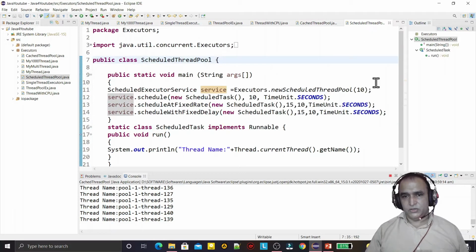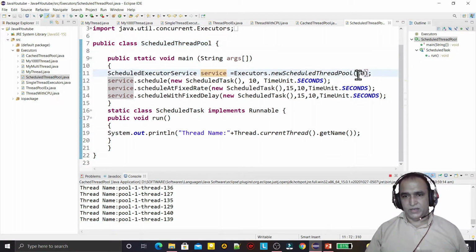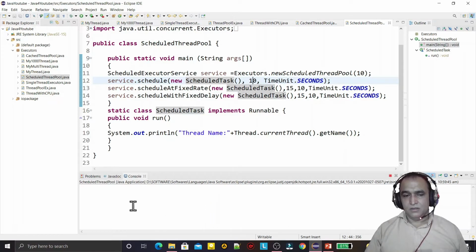Now the last one is the scheduled thread pool. Here we are providing how many threads we have to create and at what time we have to execute the thread, meaning after 10 seconds we have to execute the first thread. You see, it will wait for 10 seconds, then the thread will come. This is the method which will execute the thread after 15 seconds, the second one, and repeatedly after 10 seconds it will execute.